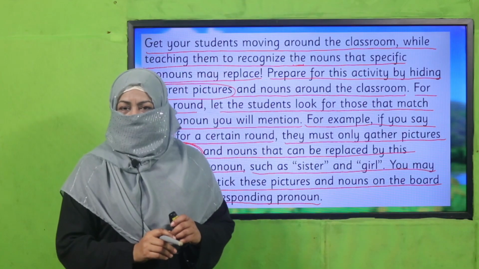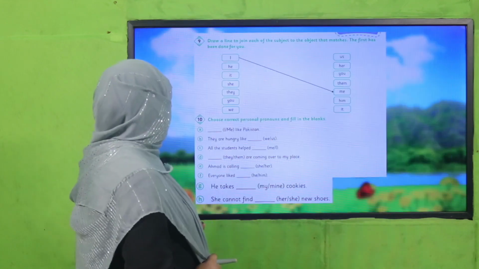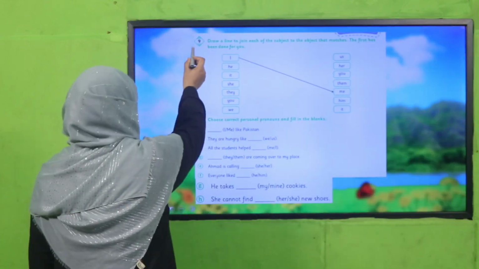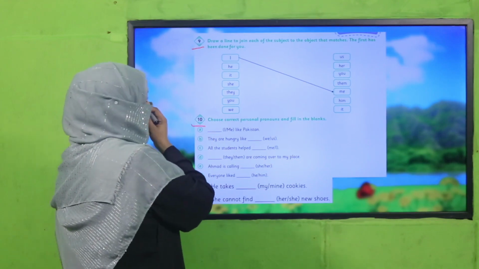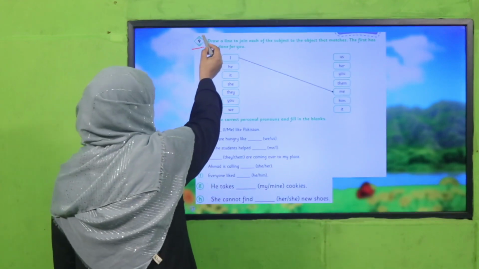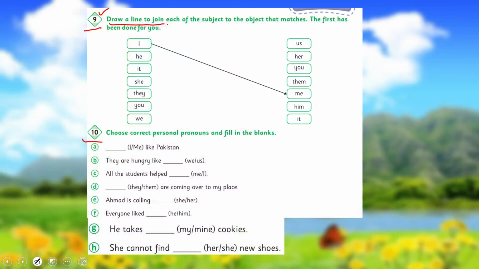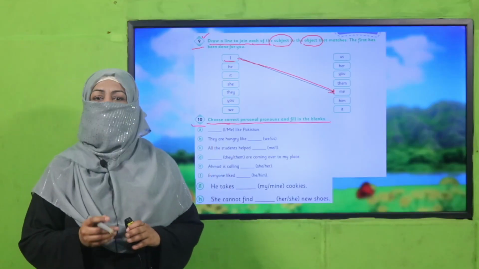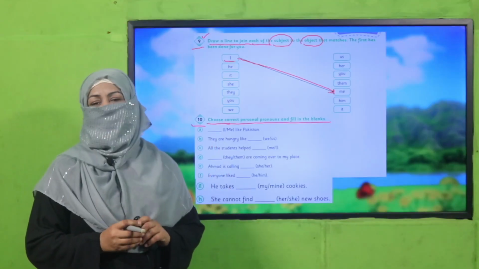Yes, my dear students, are you done with it? Good job. So let's practice it from your book. All of you do question number 9 and 10 in your books. So first, what is the first question? You have to draw a line to join each subject to its object, right? The first one has been done for you. I is the subject case pronoun, and its object case is me. So you have to match these two columns, and in question 10 you will choose the correct pronoun to complete these sentences. So pause the video, complete this task in your books, and then come back.